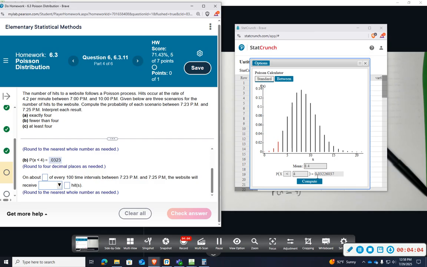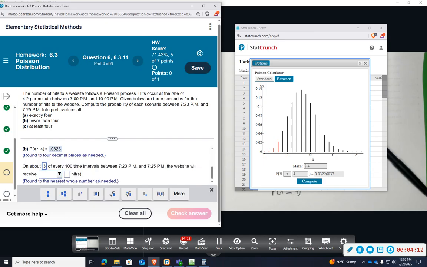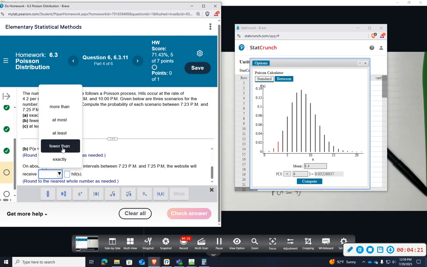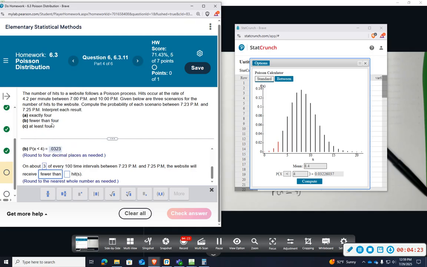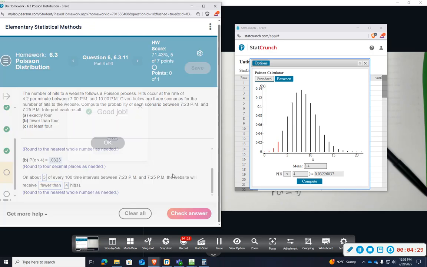If I multiply this by 100, just move the decimal over twice, it's going to give me about 3.2. It won't round up, so we're just going to say 3, round it to the nearest whole number. So on about 3 of every 100 intervals between this time will receive fewer than, less than, that's the same thing, fewer than 4 hits, because that's what the question asks us.